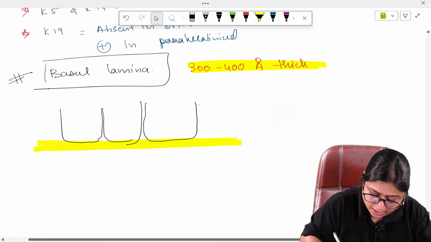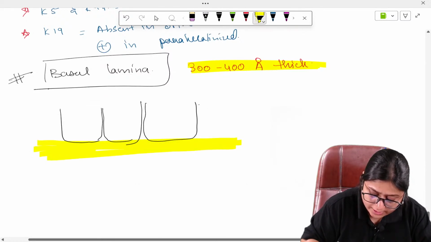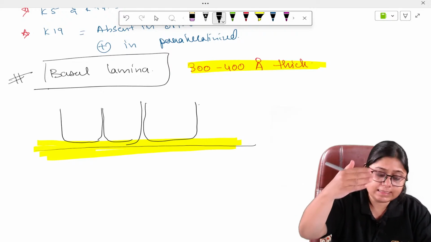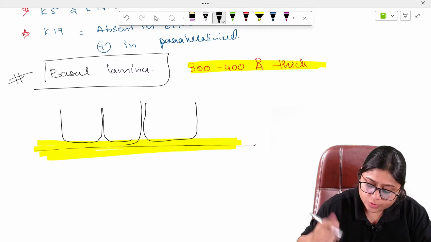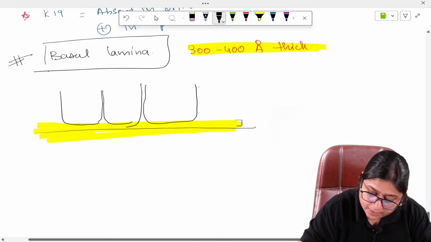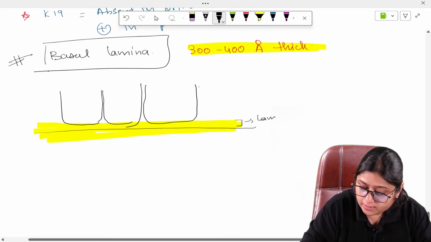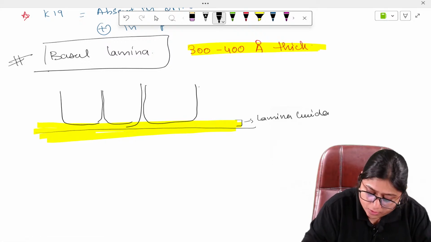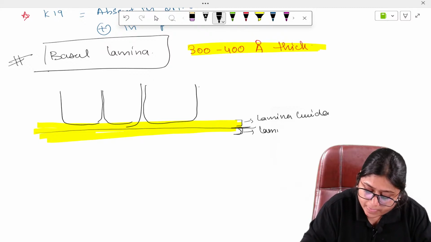This basal lamina is made up of two layers. The above layer, that is towards the cell, is called lamina lucida, and below this is called lamina densa.